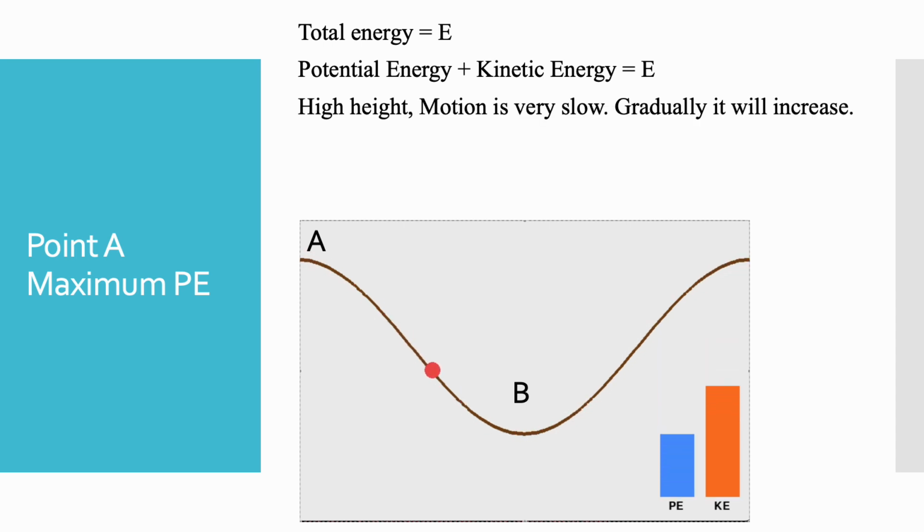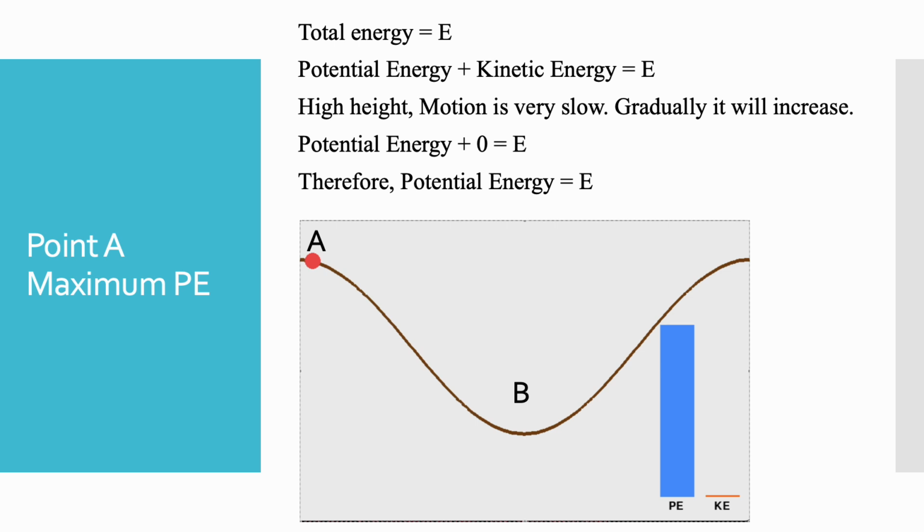At point A, the roller coaster is at its highest position. Here its potential energy is maximum, while kinetic energy is almost zero. So, potential energy plus 0 is equal to total energy E. So, at point A, potential energy is equal to E.